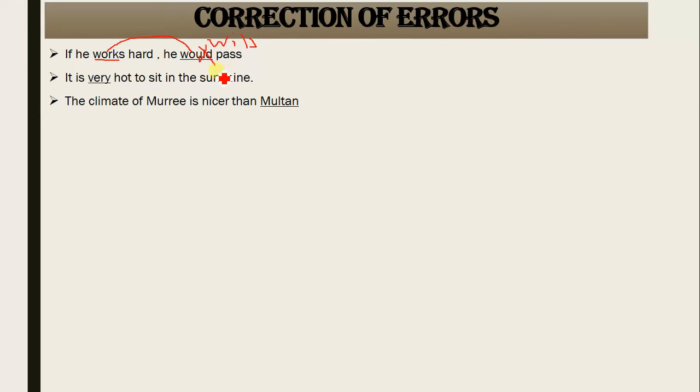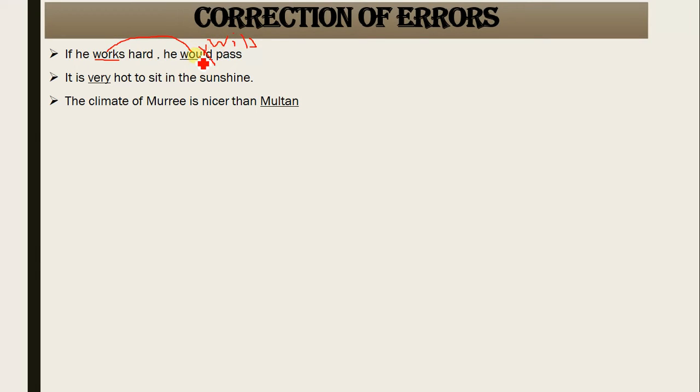But let me make it clear to you, you know it already, but it's a recalling activity: why is would wrong here? If he works hard, you know that when we use the first form of verb in the conditional clause, you need to go for the first form again, that is will. What is the difference between will and would?